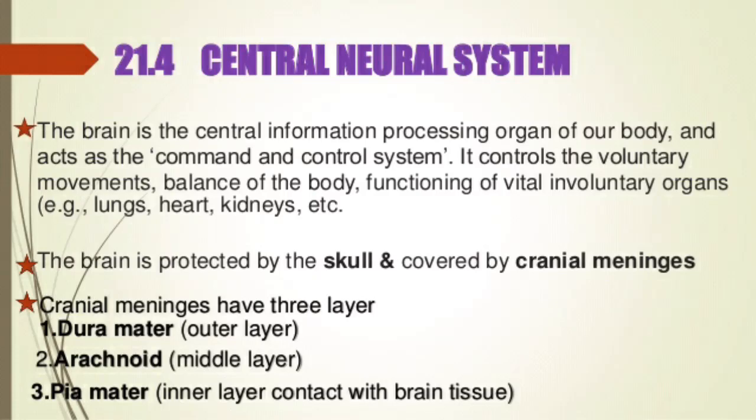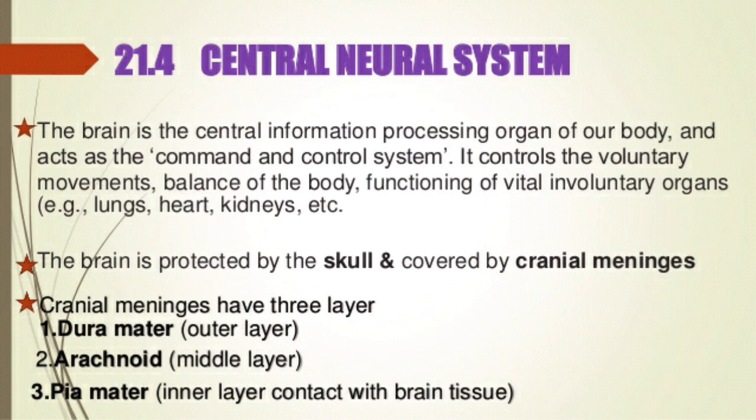Good morning, friends. We are discussing the neural system, meaning the nervous system, and coordination. In the last class, we discussed the structure of the neuron and the conduction of the nerve impulse. Now see the central neural system. As you know, the central nervous system consists of two parts: brain and spinal cord.